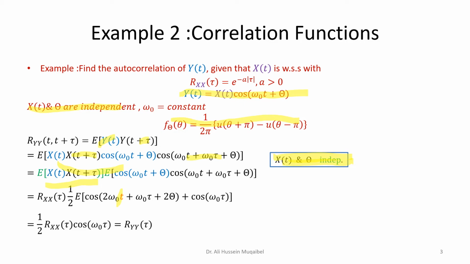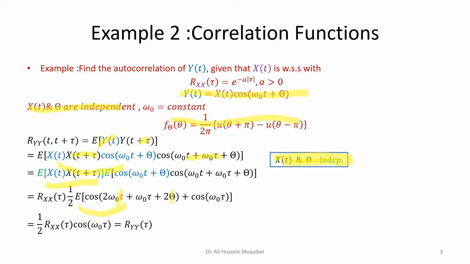The expectation of this term is equal to 0. Remember that the random variable inside the expectation is theta. So if you average out theta from minus pi to plus pi, the first expression becomes 0.